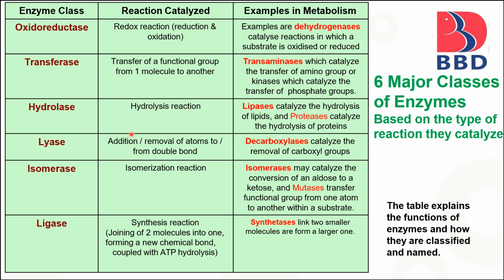Hydrolase enzymes show hydrolysis reactions, for example lipases and proteases. The next class is lyases, which add or remove atoms from double bonds, for example decarboxylases. The next class is isomerase, which shows isomerization reactions; examples are isomerases and mutases.